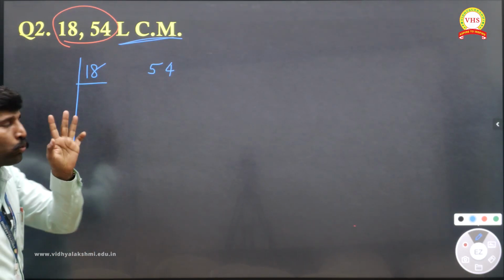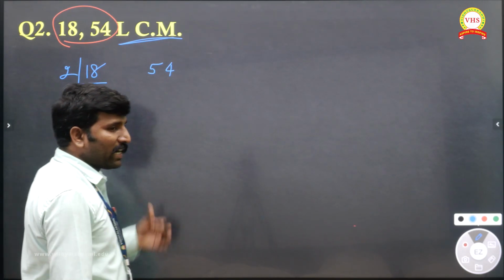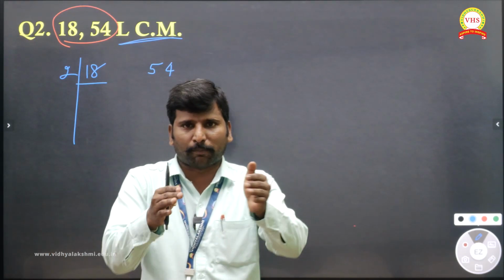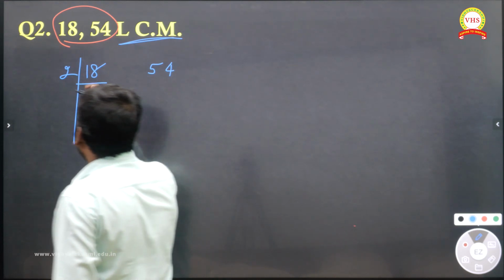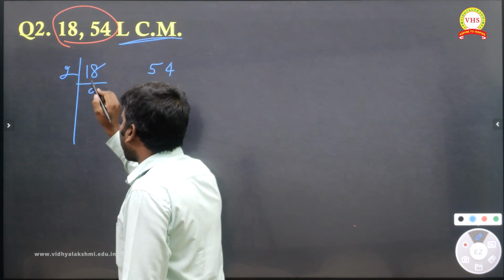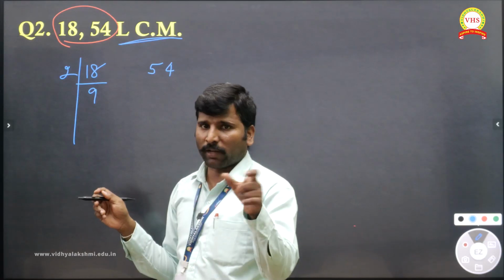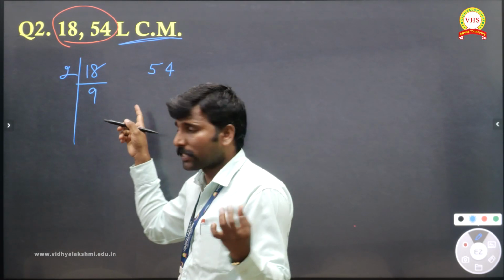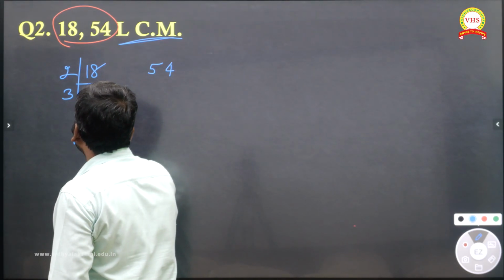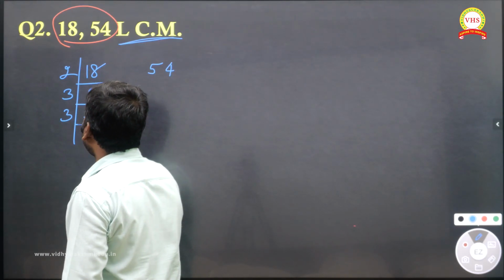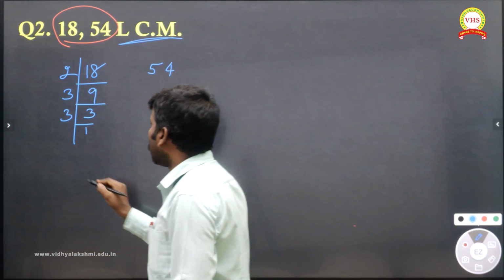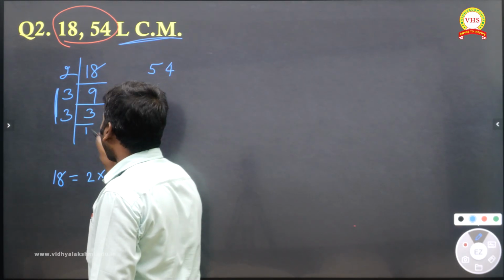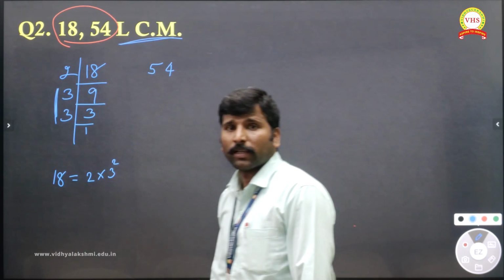So I'm taking 18. We should divide by 2 first, because you have to see the least prime number that divides 18. 18 has a lot of factors, but I'm going to take only the prime factorization. When I divide 18 by 2, I'm getting 9. Now 9 has no factor 2, because 2 never divides 9. So the next prime is 3. Is 3 a divisor of 9? Yes. 3 threes are 9, so I get 3, then one more 3, and now 1. Till you get 1, you should continue. So the prime factorization of 18 is 2 into 3 twice, that is 3 squared.